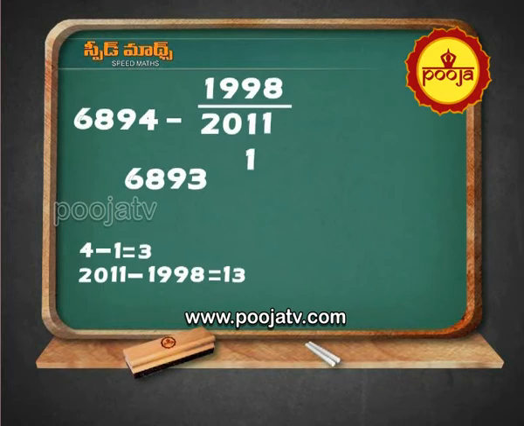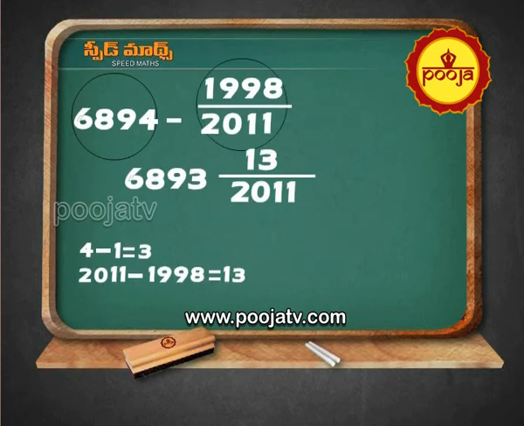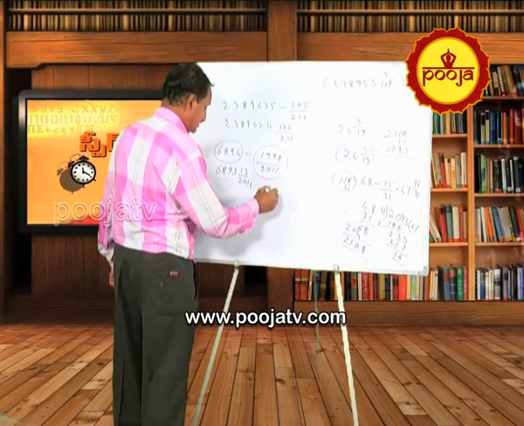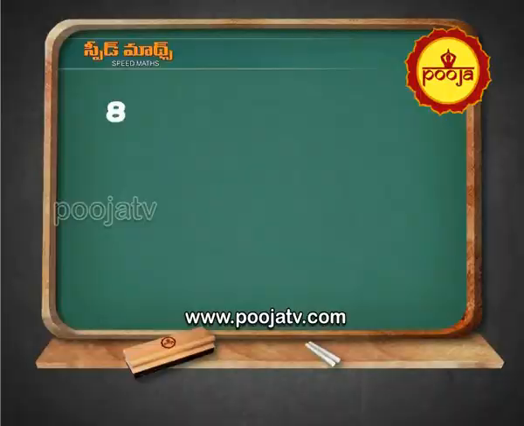Write it as 13 divided by 2, 0, 1, 1. The final answer is 6893 into 13 by 2011. Now, see, simply small things also can be done. As I told you, 8 minus 1 by 2 equal to 7 into 1 by 2.